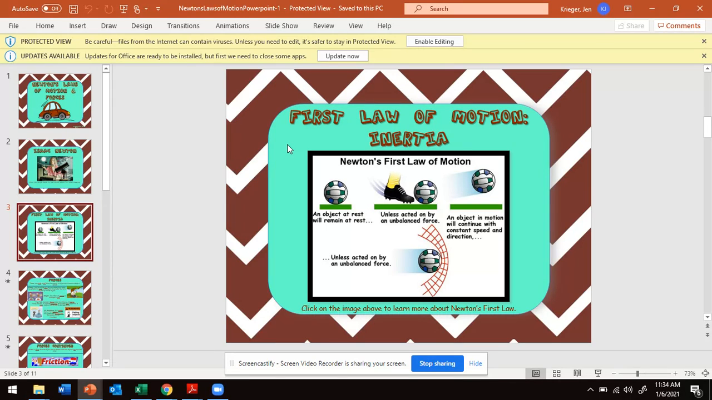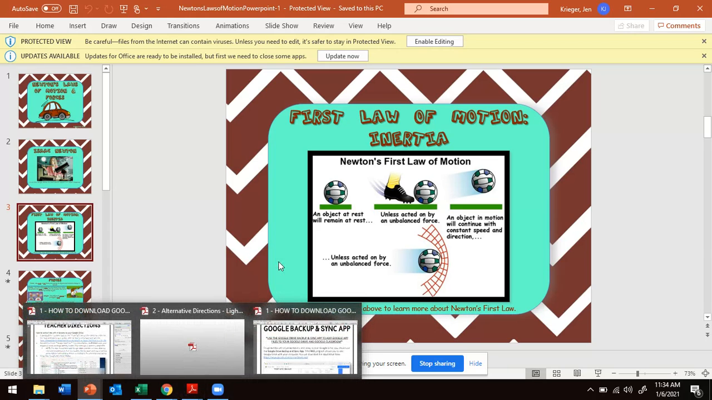I like this soccer ball example. He's saying that an object at rest, like that soccer ball, is going to remain at rest unless acted on by an unbalanced force. That force is the kid kicking the ball. And then the ball, the object in motion, is going to continue to have a constant speed and direction unless acted upon by an unbalanced force. In this case, the net is stopping the soccer ball from moving.